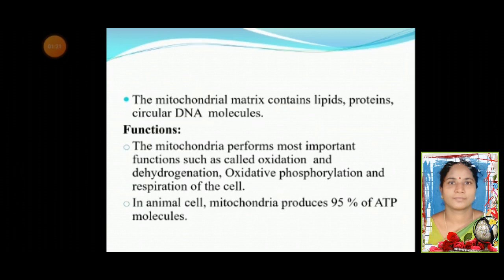Functions of the mitochondria. It performs most important functions such as oxidation, dehydrogenation, oxidative phosphorylation, and respiratory processes. In an animal cell, mitochondria produces nearly 95% of ATP molecules.